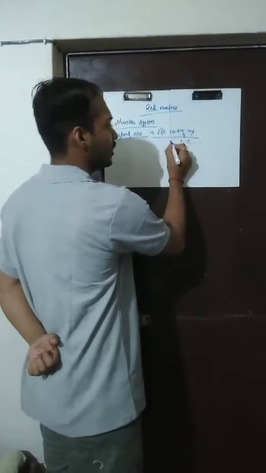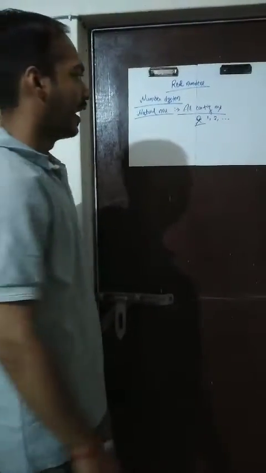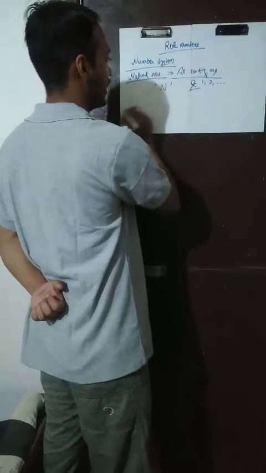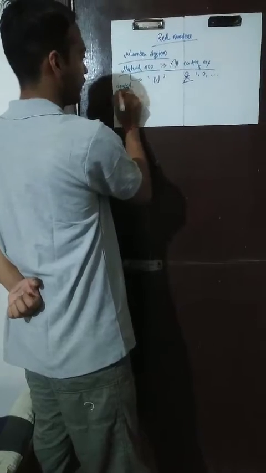Basically 0 is not included in natural numbers, and they are represented with capital N.